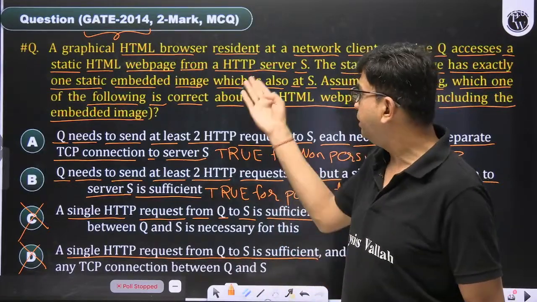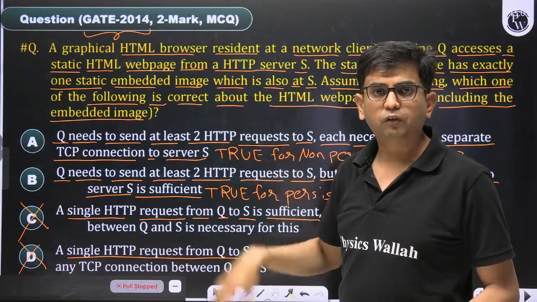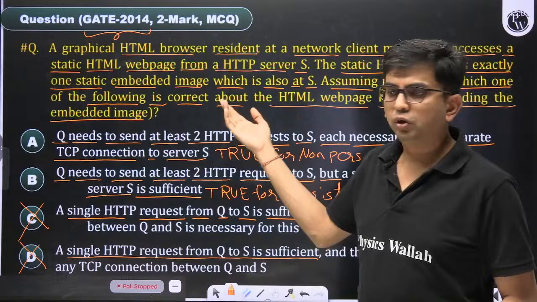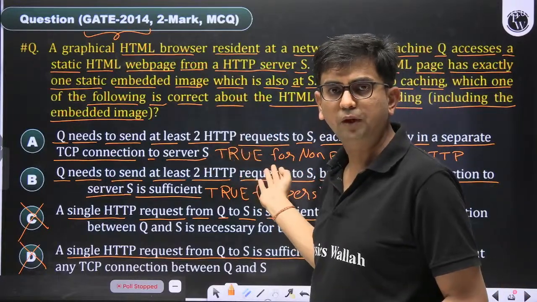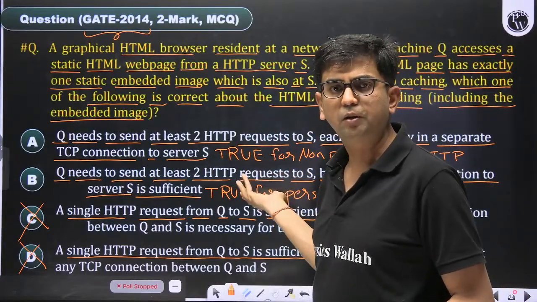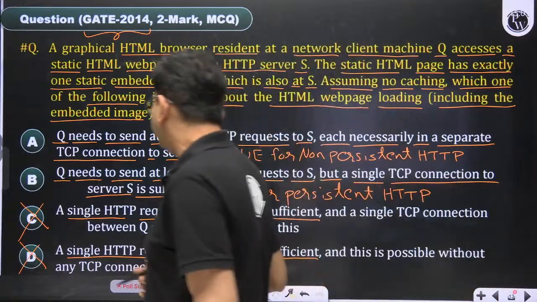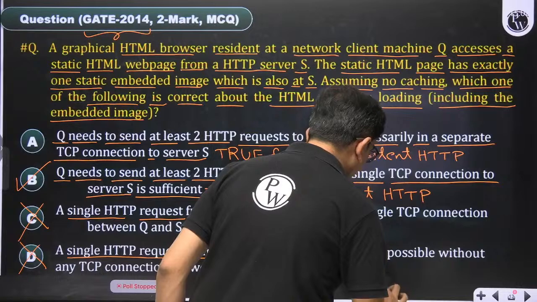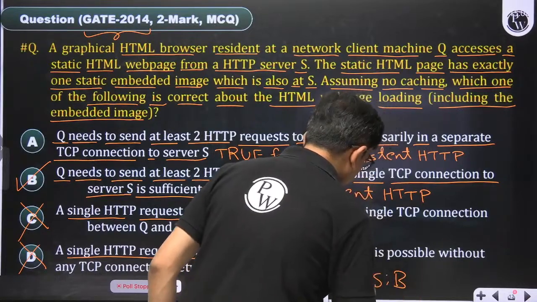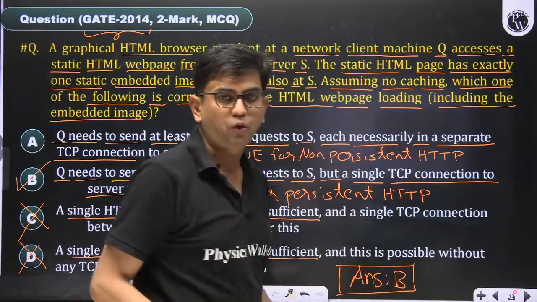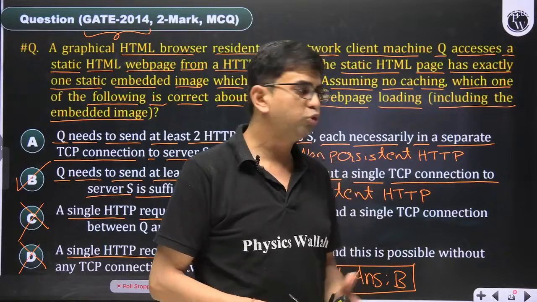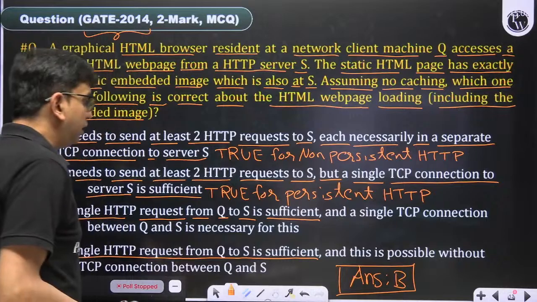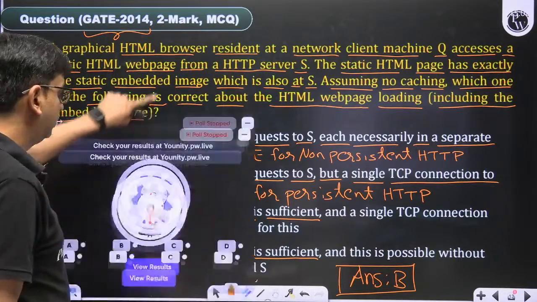So when the image object is present on the same server, why would you open multiple TCP connections? Make a single TCP connection and request the objects accordingly. The better option looks like option B. Option B looks better than option A. If you have a choice between persistent and non-persistent, it is better to go with persistent. Then the correct answer of this question is B.